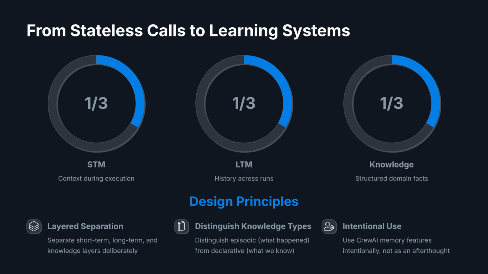We mapped that model directly into CrewAI primitives. We used memory equals true to activate short-term and long-term memory, entity memory for tracking specific actors, and explicit knowledge sources for declarative context. On top of that, we built a small 2-agent crew that actually learns your preferences across runs instead of starting from zero every time.